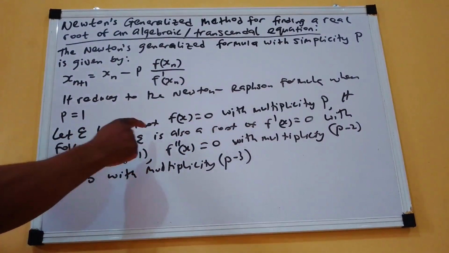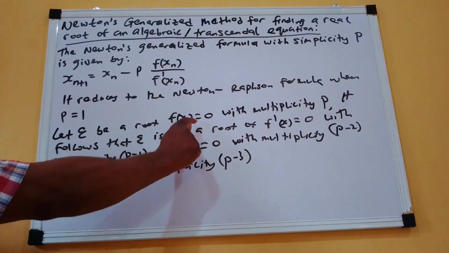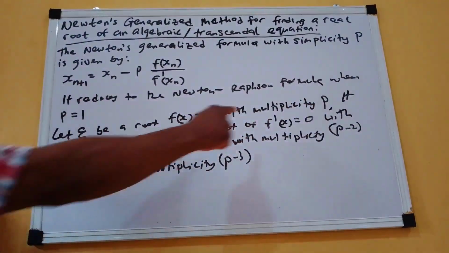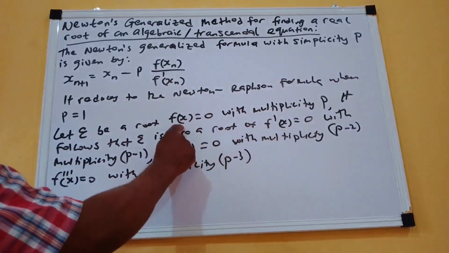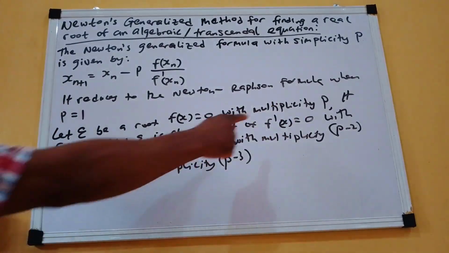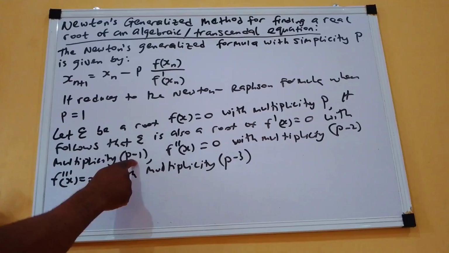So, if epsilon is a root of this particular equation, then the multiplicity will be p. If epsilon is also a root of this one, that is the first derivative of this particular equation, the multiplicity will be p minus 1. You can see, first derivative, p minus 1 multiplicity.